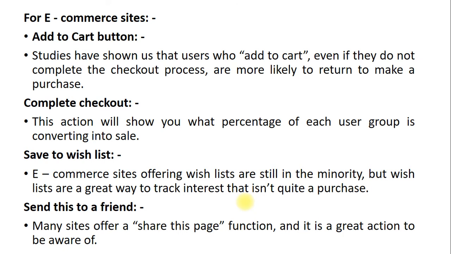Save to wish list means you can save your products into the wish list, so that in future, when the user wants to purchase a product, they can get it from the wish list. Visitors are also able to share the product with friends. So you need to provide such options on an e-commerce site.